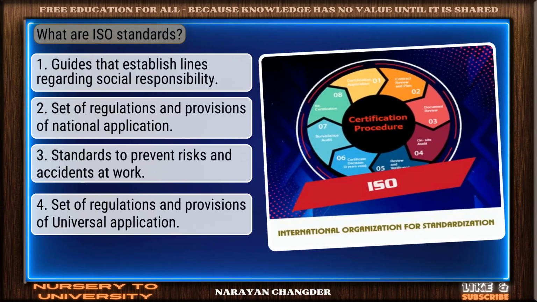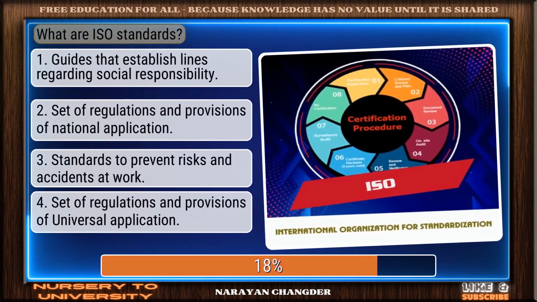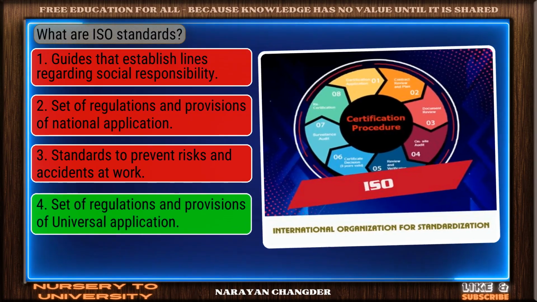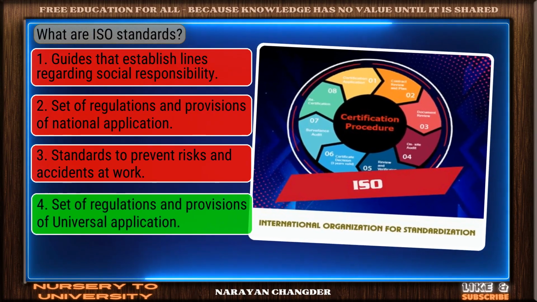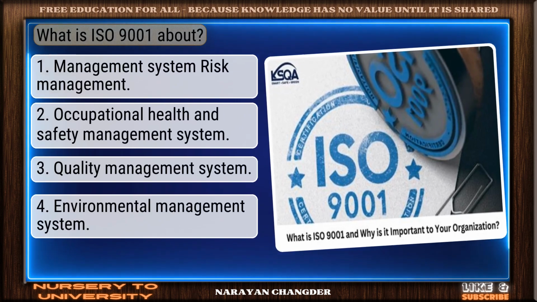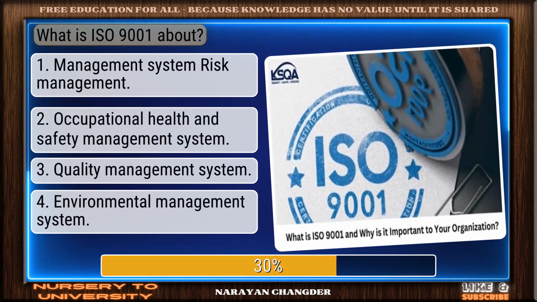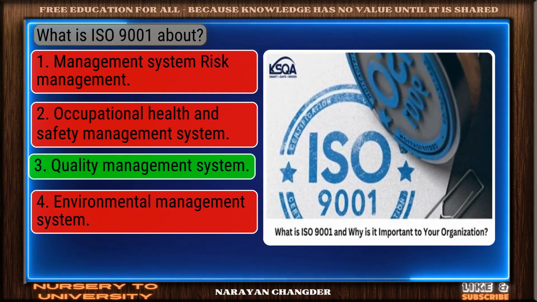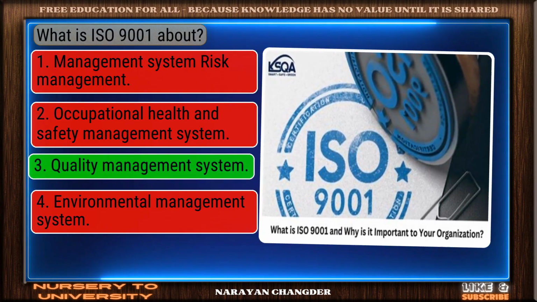Question number 67. What are ISO standards? Correct. Set of regulations and provisions of universal application is the right answer. Question number 68. What is ISO 9001 about? Valid point. Quality management system is true.